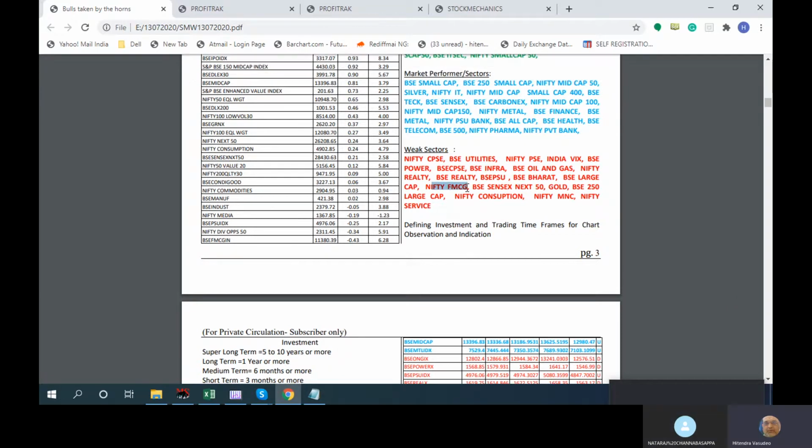FMCG might come over here not on the basis of absolute performance, but on relative performance. What is the meaning of relative performance? If your market or your stock or an index is flat, or moving slowly or fast in relationship to Nifty, you might sometimes have underperformance, so that is why it will become red.